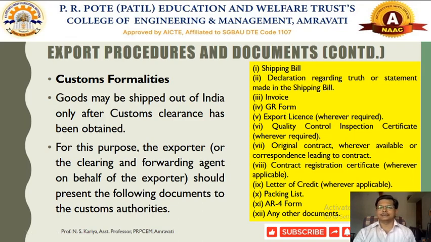Export license whenever required, quality control and pre-inspection certificate, original contract whenever available, correspondence leading to contract, contract registration certificate, letter of credit, packing list, AR4 form, and any other document required by the custom authorities. All these documents need to be submitted by the clearing and forwarding agent to the custom authorities. Then after verifying these documents, the custom authorities will issue the custom clearance certificate.